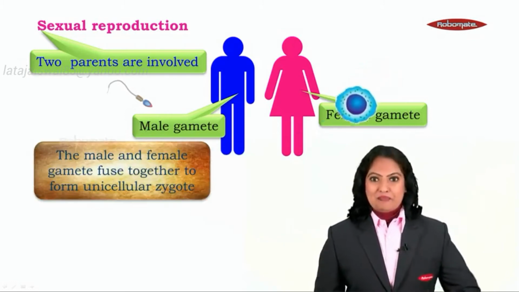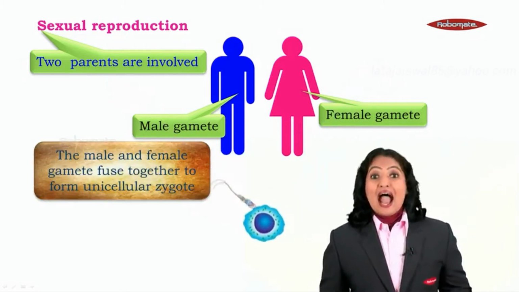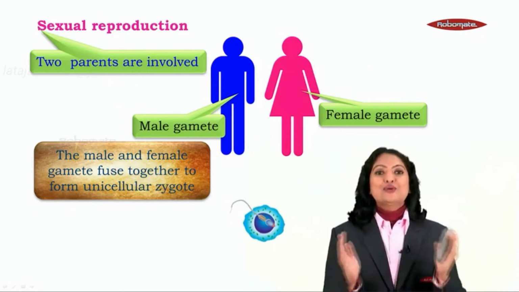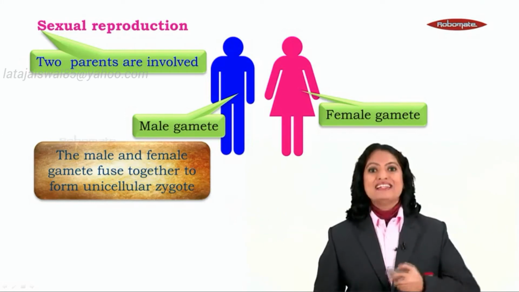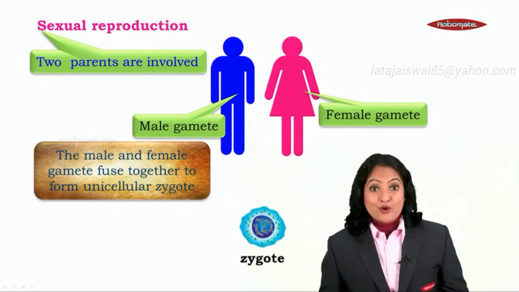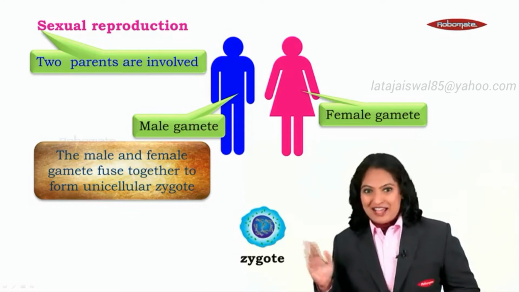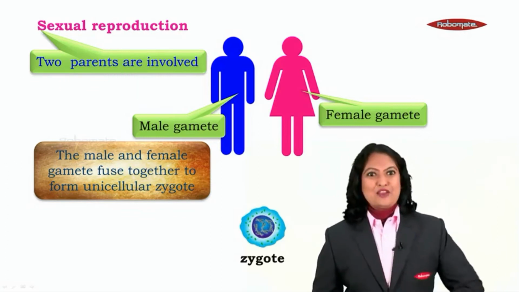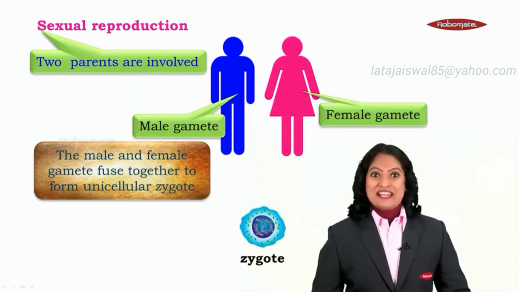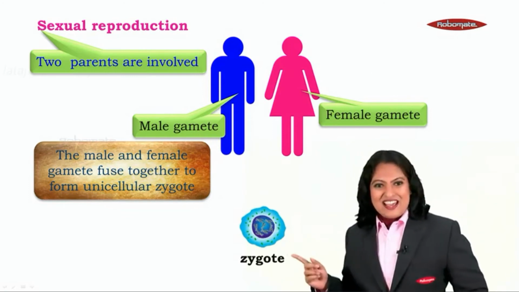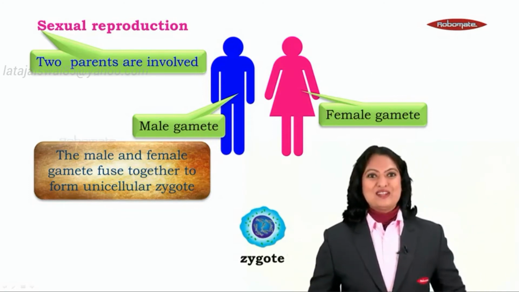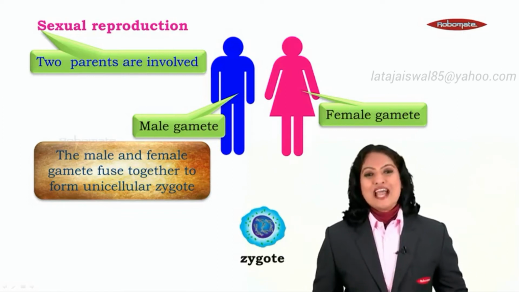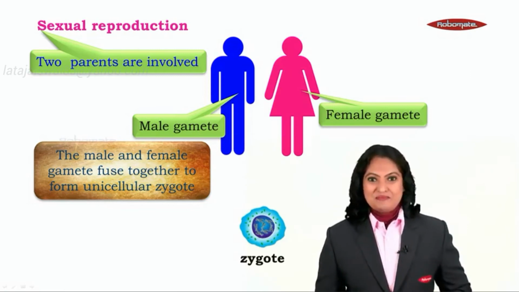Now what is the next step? The male gamete and the female gamete fuse together. They merge with each other. They unite with each other. And a unicellular zygote is formed. Students, zygote, the first cell of our life. Last year we all said, every living organism begins its life with a single cell. This is the first cell of our life, the unicellular zygote. This zygote will eventually develop into the new organism of the same species.